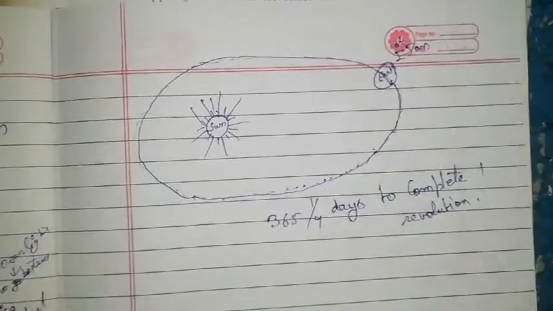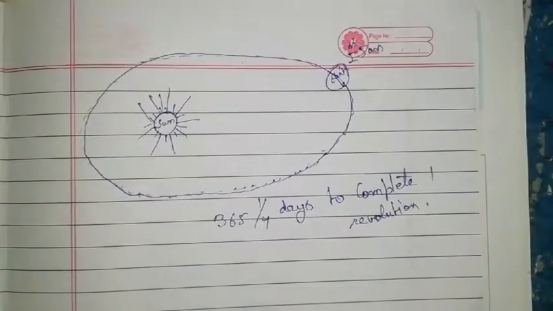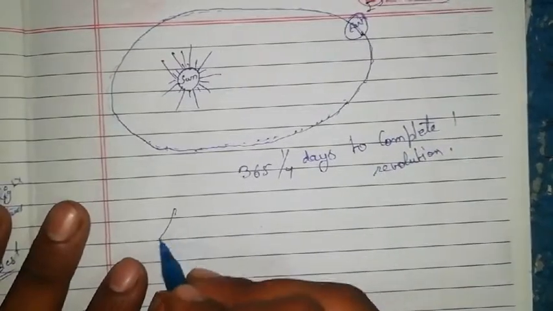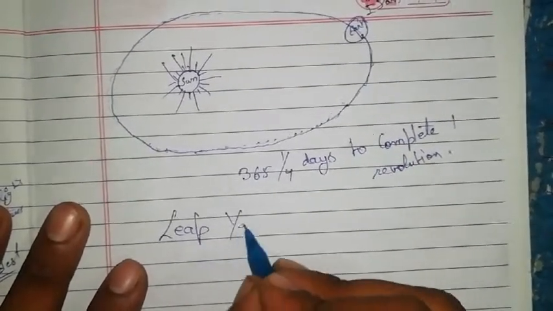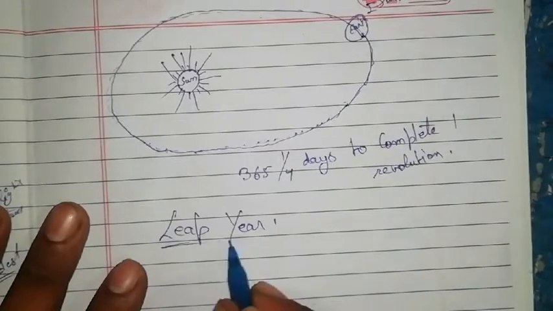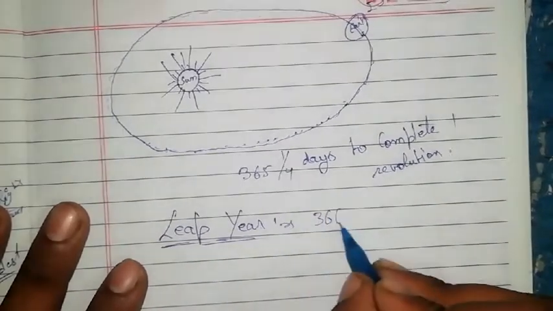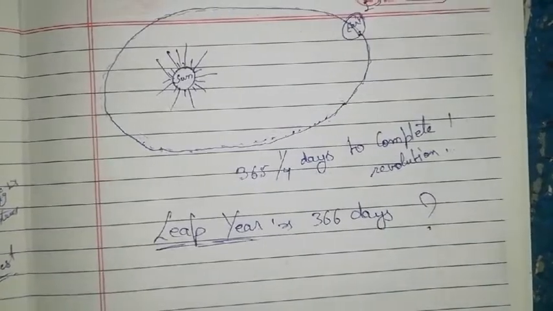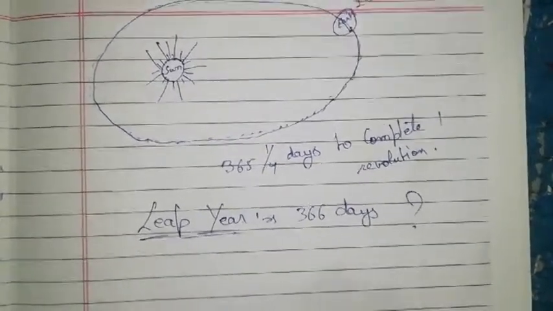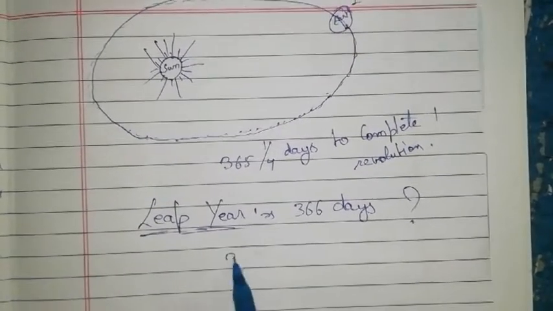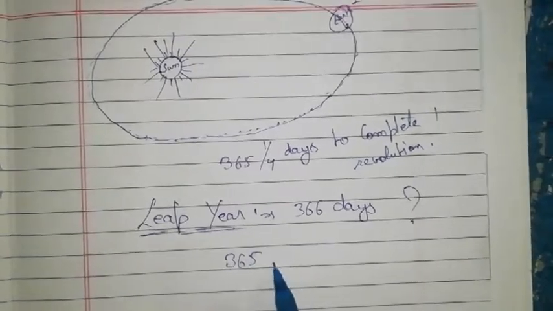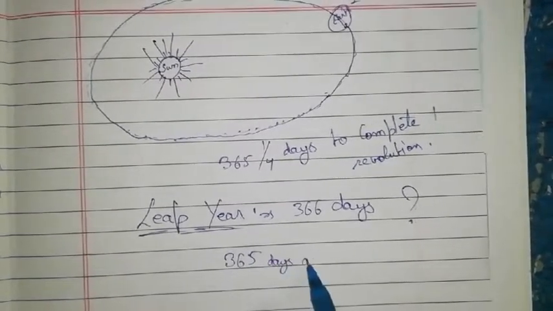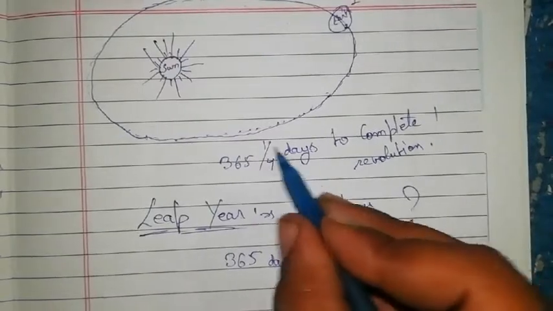Now have you heard about leap year? In a leap year the days will be 366 days. So why is it so? Because the earth completes its revolution in 365 days and 1 by 4 days.